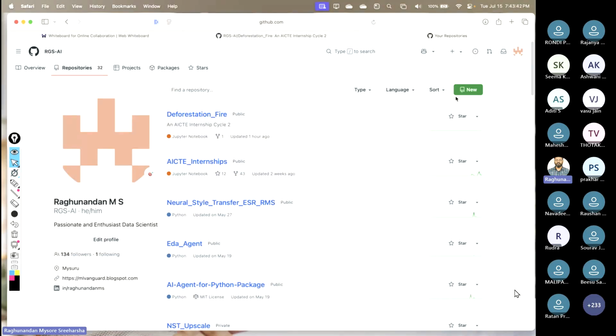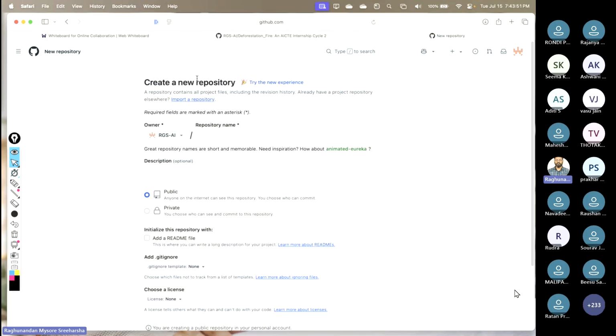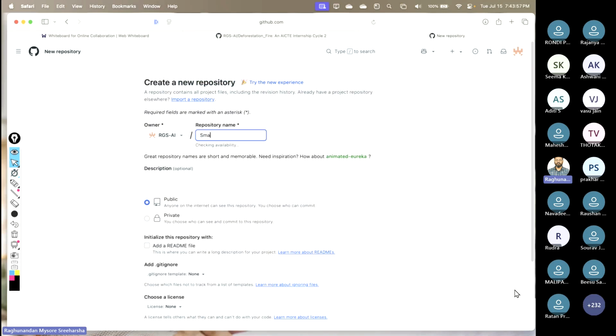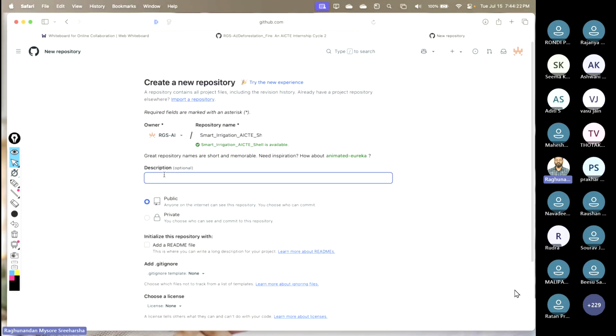Now, for the first time, for everyone, please click on New. You will see this green button. Click on New. It will ask you to create a new repository. Please create a new repository, don't use the older one. You can name it smart irrigation. This is your project name. This is sponsored by AICTE and Shell, so you can mention that too. This will help you, especially in job interviews, when you show the name of your repo.